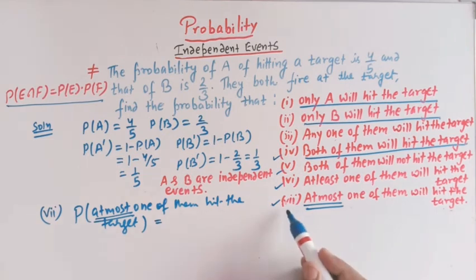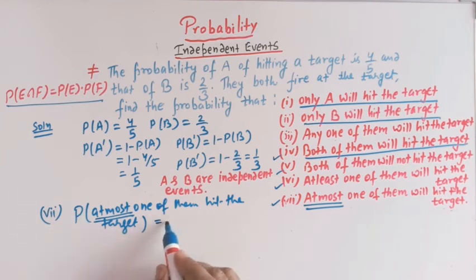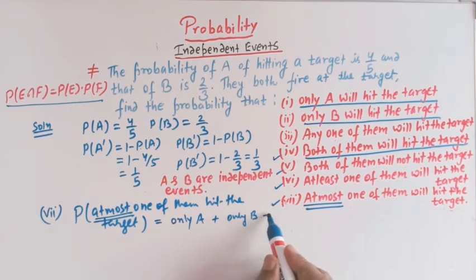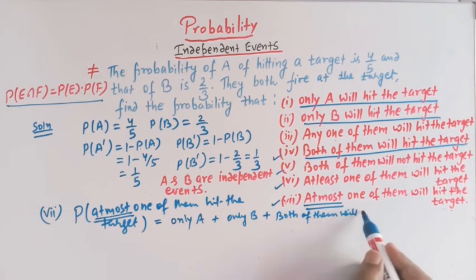Now let us take the last part. So here we have to find the probability that at most one of them will hit the target, right? So at most one of them will hit the target is given by this probability. So we'll have either only A will hit the target, plus only B will hit the target, plus both of them will not hit the target.